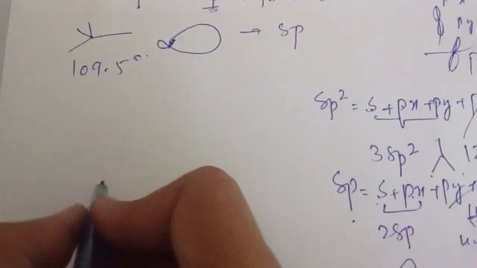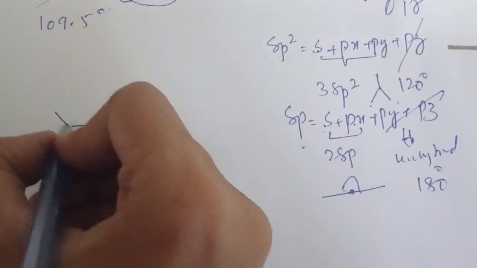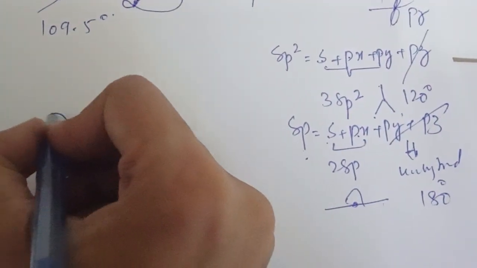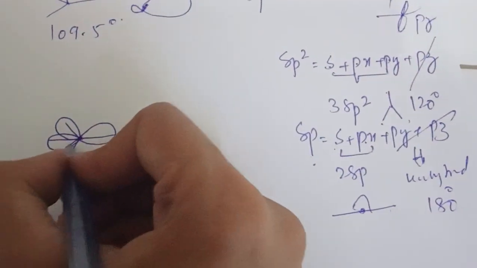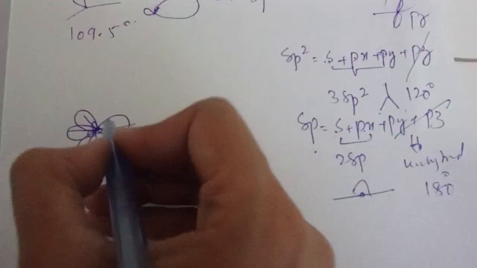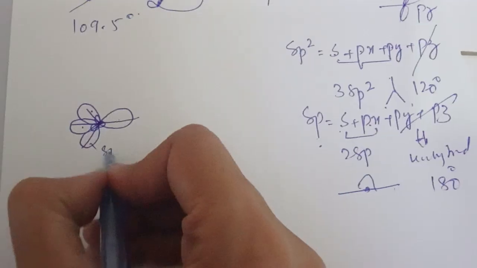So we will draw here. One, two, three, 4. This is one carbon, and we have 4 sp3 hybrid orbitals.